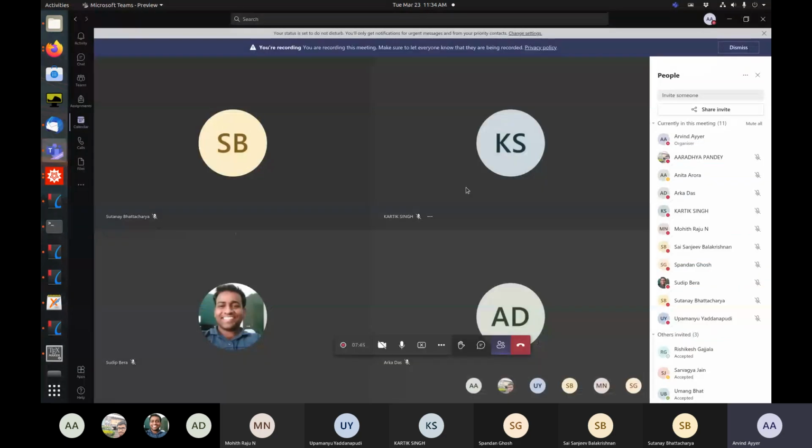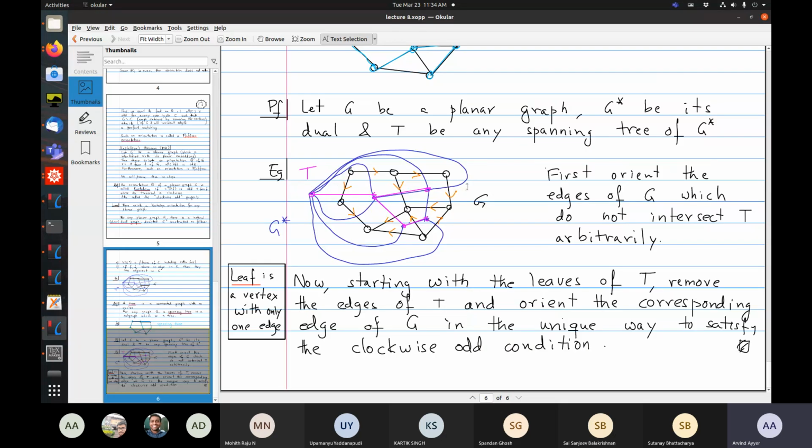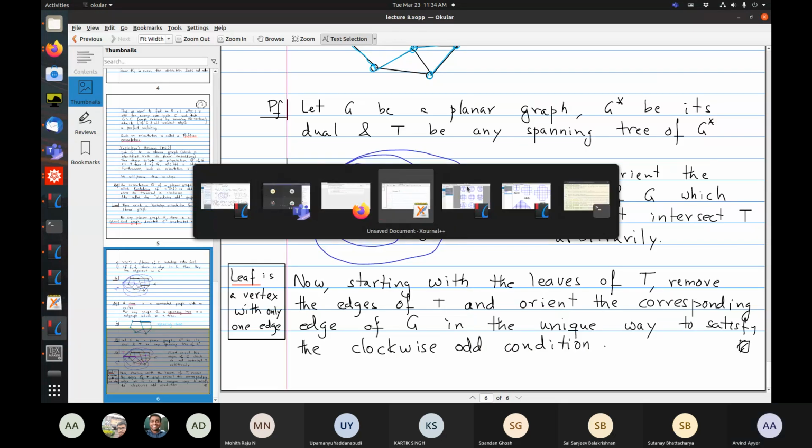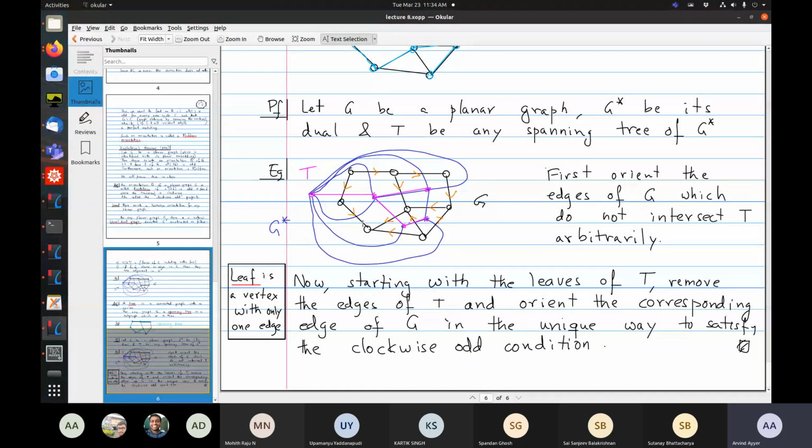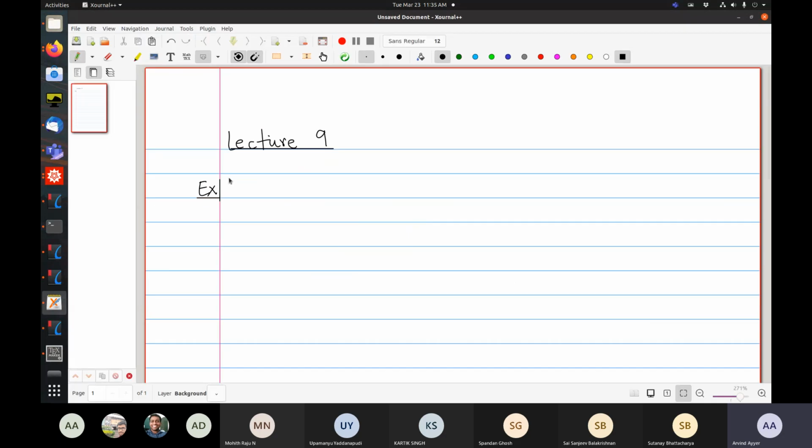So are there any questions so far? Okay, so this was a question I think Sutanai asked, so let me give this to you as an exercise. He asked when will the outer face satisfy the clockwise odd property? I mentioned the answer, but I'll leave this as an exercise for you.